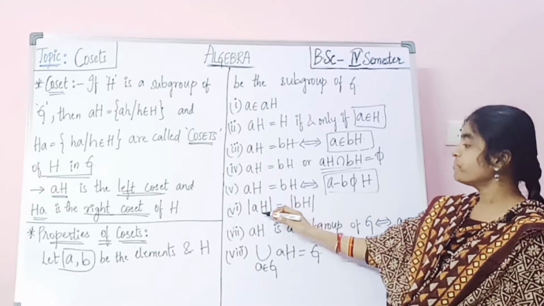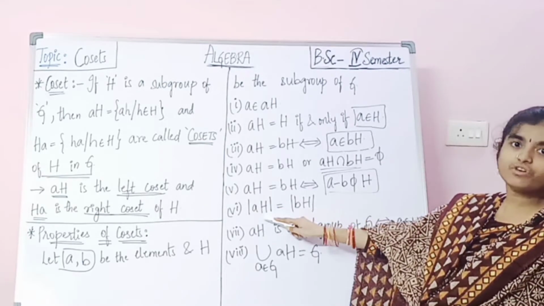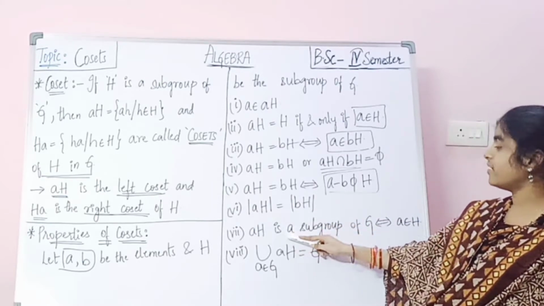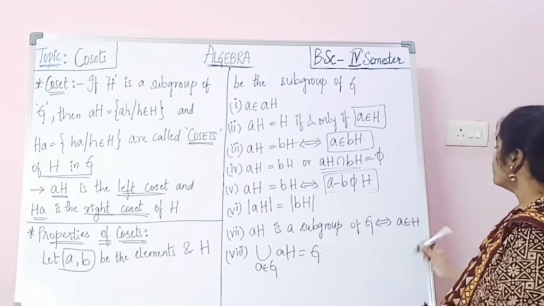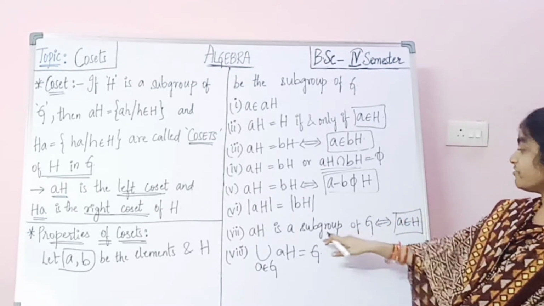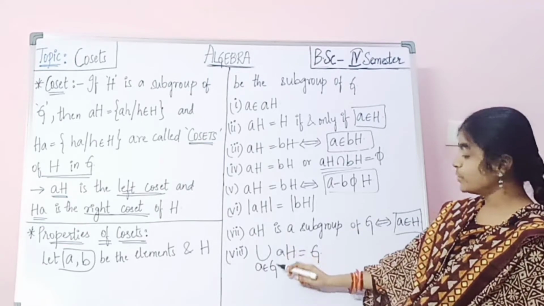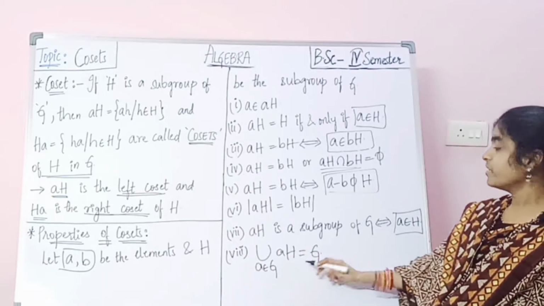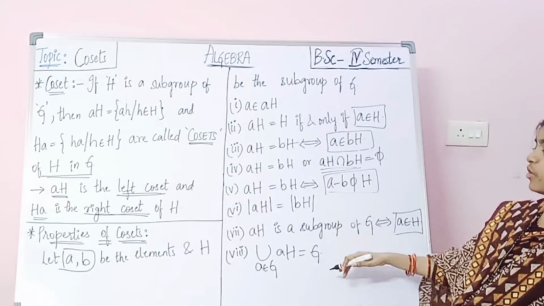Next, sixth one, order of aH equals order of bH. Next, seventh, aH is a subgroup of G if and only if a belongs to H. Next, the union over a belonging to G of aH equals G. So these are the properties of cosets.